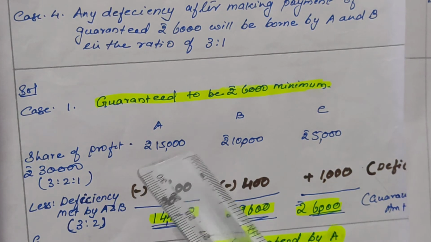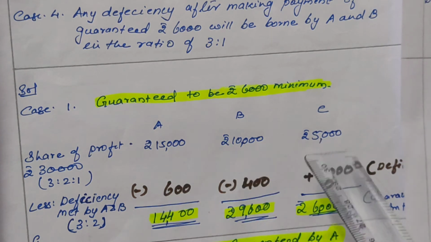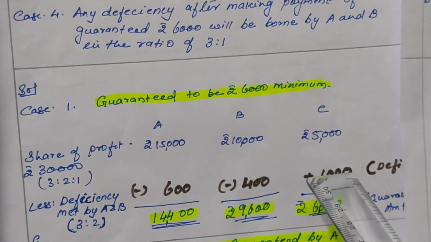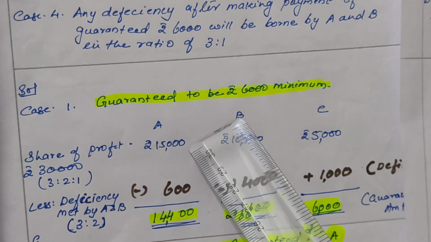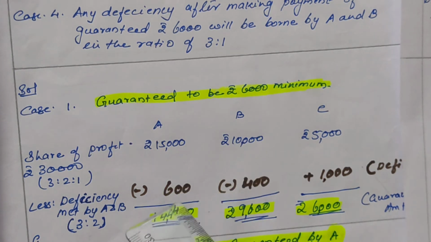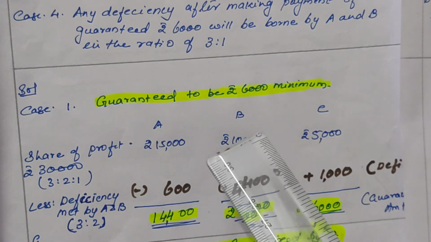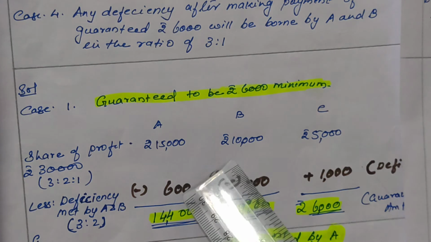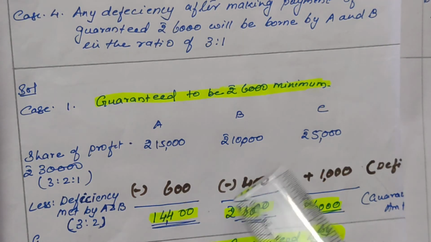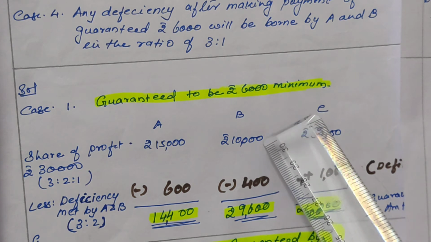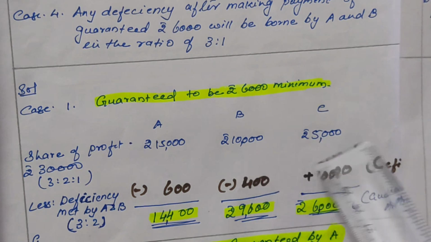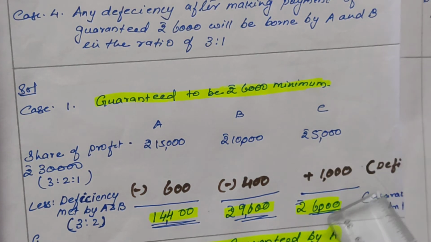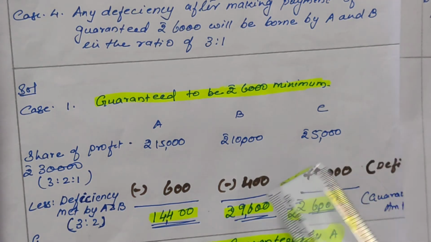So from A's 15,000, 600 he will give to C, and by B from his 10,000, 400 he will give to C. So what is the new profit after deducting the deficiency? A's earlier profit was 15,000, from this we deducted 600, now his profit is 14,400. B's profit was 10,000, from this he had given 400 to C, now his profit is 9,600, and C's profit is 6,000, and this will be recorded in the partners' capital account.